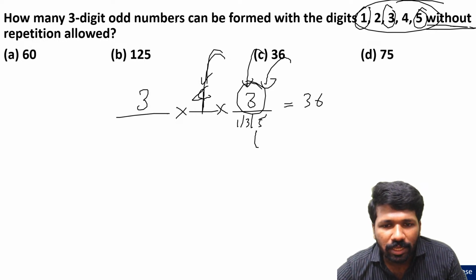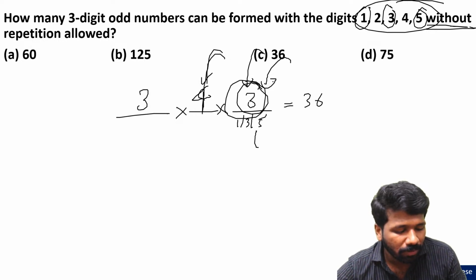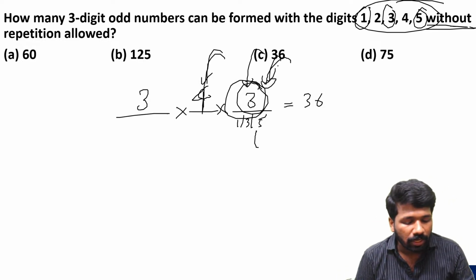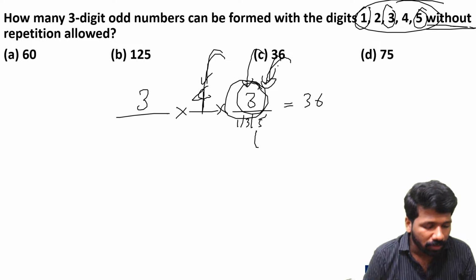Here the constraint was on the unit digit. That is why we started from the unit digit. The constraint was on the unit digit, that is why we started there.